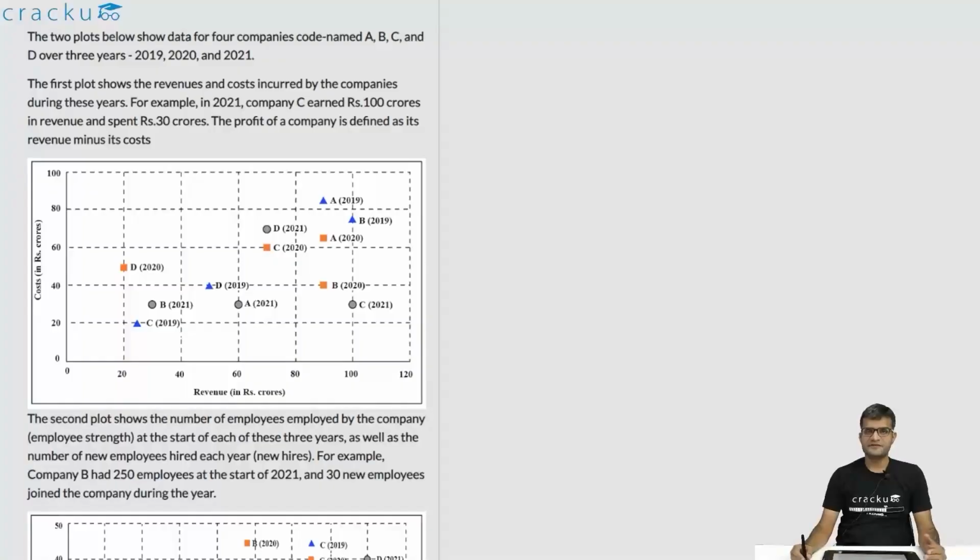In this question, we are given the total revenue and the total cost of 4 companies A, B, C, D. We are also told the total number of employees in each of the 4 companies and the number of new hires. Each of this data is given across 3 years, 2019, 2020 and 2021. Before we answer these kind of questions, instead of putting the entire data that is given in the graph into a table, we'll put only the data that is needed as and when we encounter it in the questions. So let us first look at the first question.